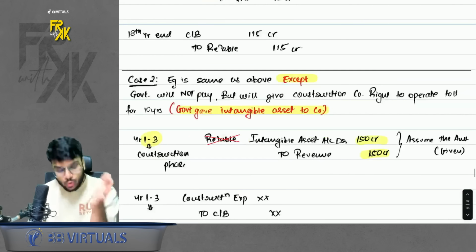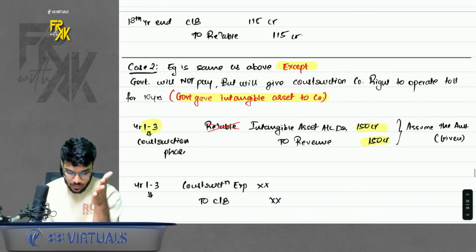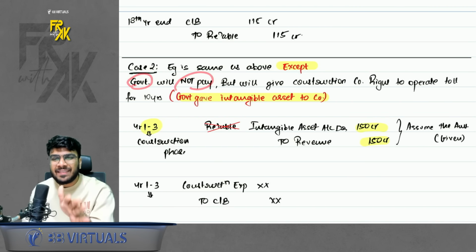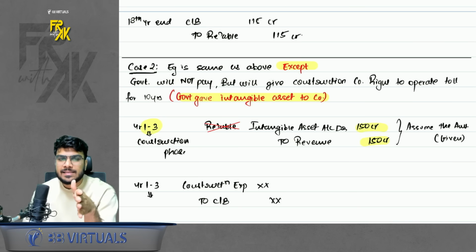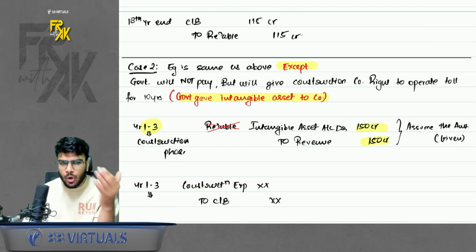Now there is case 2 also here, where government is saying that it will not pay anything to you, but it will give the license to operate the toll, and whatever money you collect from the toll will belong to you. So government is telling the construction company that they will not pay anything, but they can run the toll and collect the money from the customers or from the public.